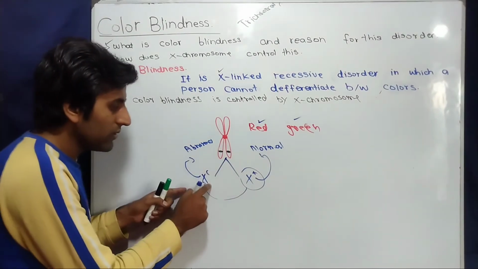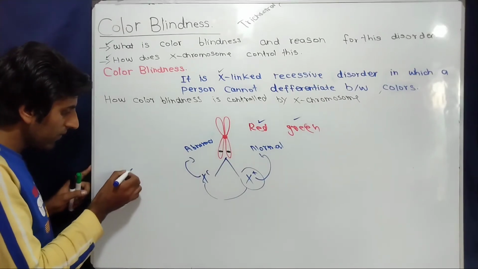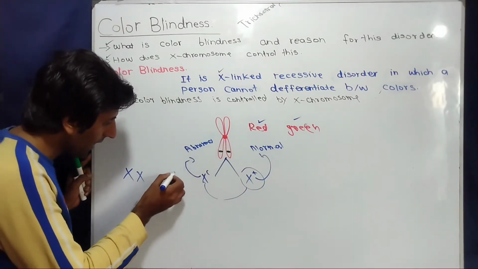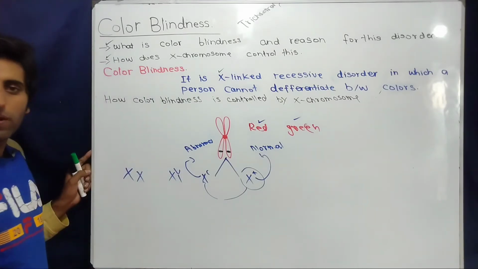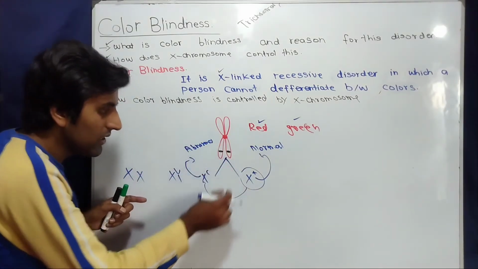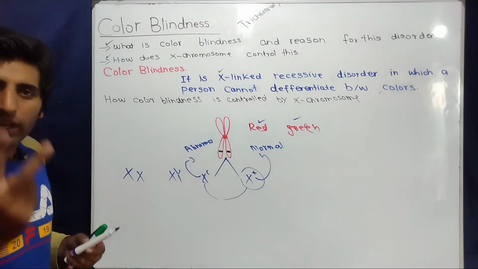Now, this gene is present only on the X chromosome, and we know that in the case of humans, a female has two X chromosomes as a pair of sex chromosomes, and a male has one X chromosome and one Y chromosome as a pair of sex chromosomes. Now, as we know, this gene is present only on X chromosomes, and females have two X chromosomes.